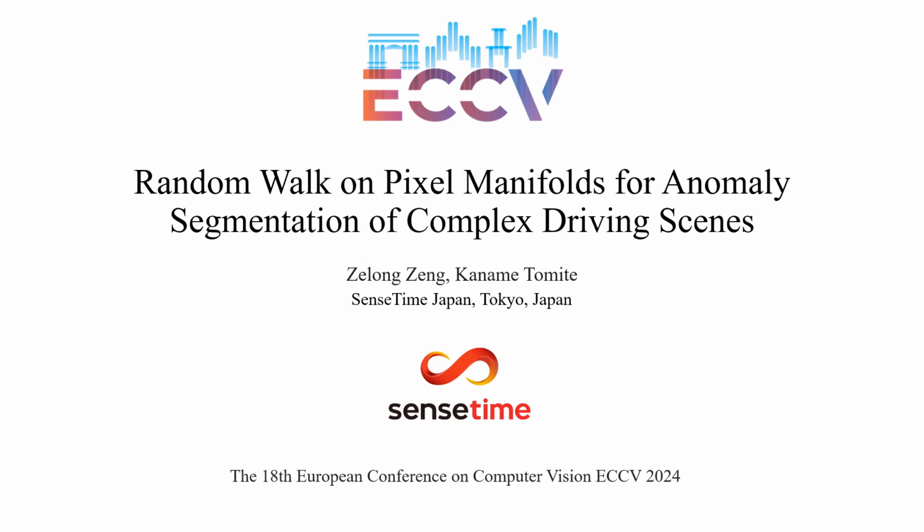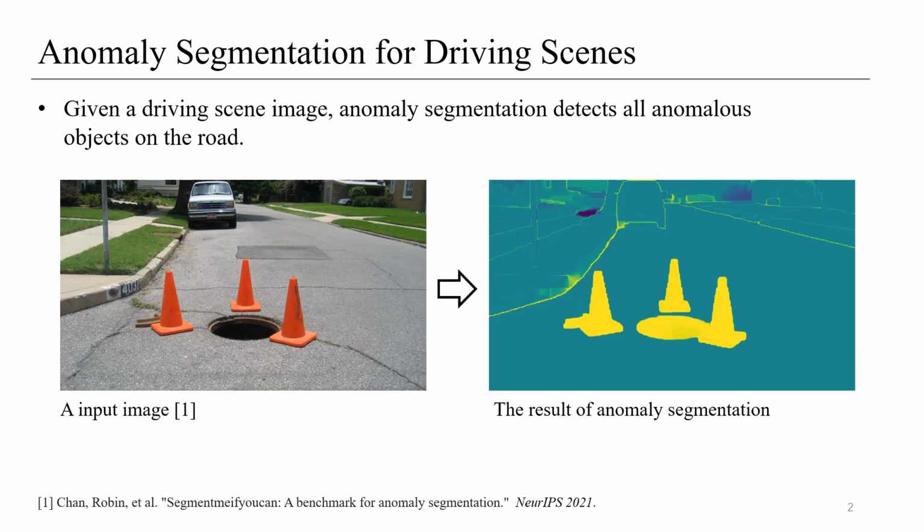Hi, I am Zorol. I would like to introduce our paper, Random Walk on Pixel Manifolds for Anomaly Segmentation of Complex Driving Scenes. Anomaly segmentation is an important task for autonomous driving systems. It helps the system detect anomalous objects on the road.